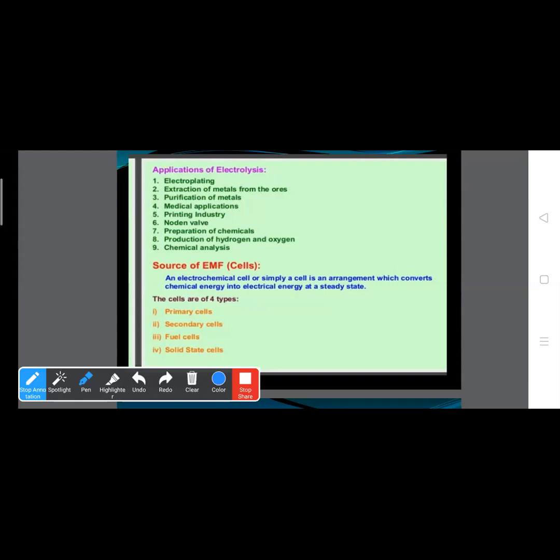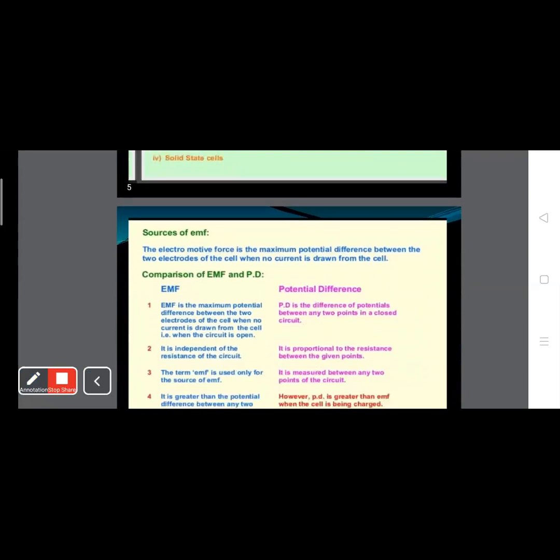And what is a secondary cell? In a secondary cell, a reversible chemical reaction takes place and electric current is produced. These are rechargeable cells. Example, inverter battery. Okay, so this is something about primary and secondary cells. I think this is clear to you.